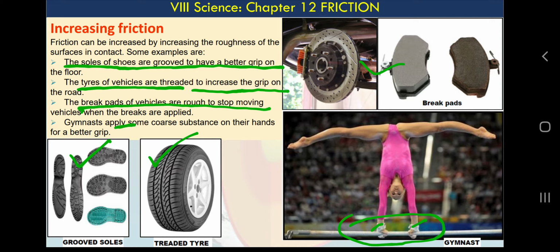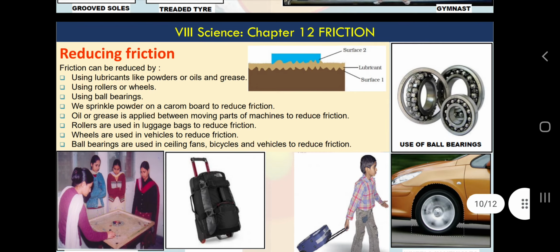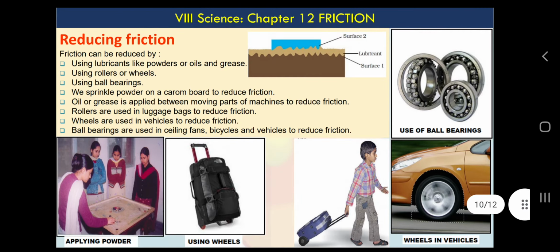Next thing, we learned that sometimes friction is beneficial and sometimes it is not. If we want to increase friction in those examples where it is useful, we also want to reduce friction in those examples where it is undesirable. So on a carom board we apply powder, because if the surface becomes rough, it is not easy to play the game. So we apply powder to make the surface smooth.